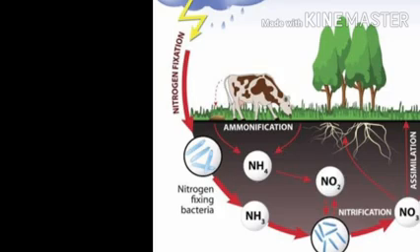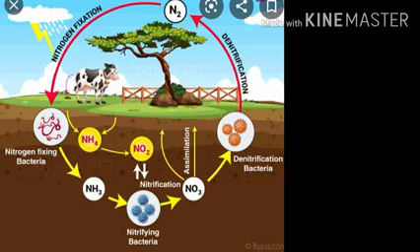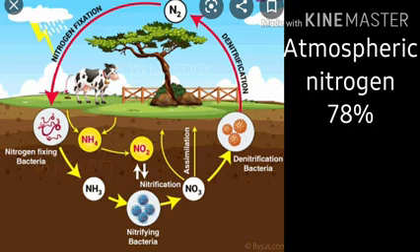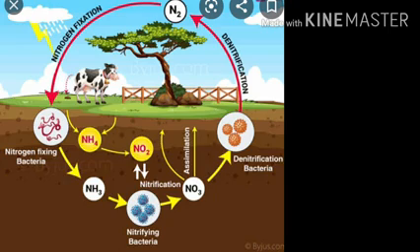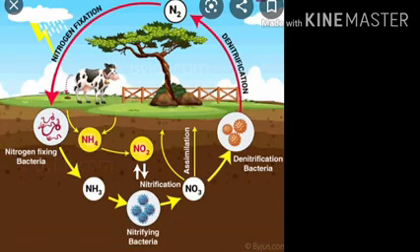Next is the nitrogen cycle. Cyclic movement of nitrogen element between the living and non-living components of the earth is called the nitrogen cycle. Our atmosphere has 78% nitrogen. All living beings require nitrogen as it is an important part of protein, chlorophyll, nucleic acid and vitamins, but they cannot take it directly from the atmosphere. Certain bacteria and blue-green algae present in the soil fix atmospheric nitrogen and convert it into compounds that are usable and easily absorbed by the plant through their roots.